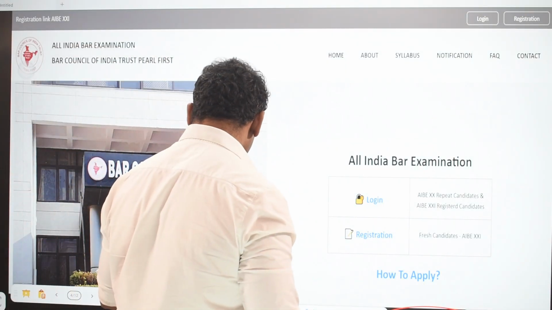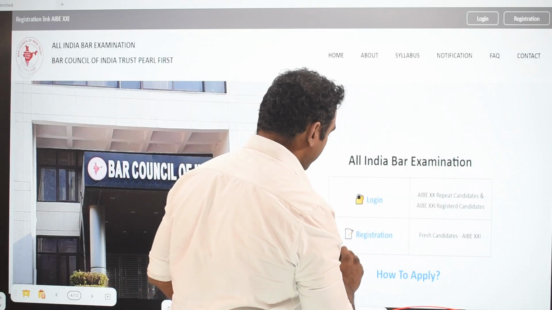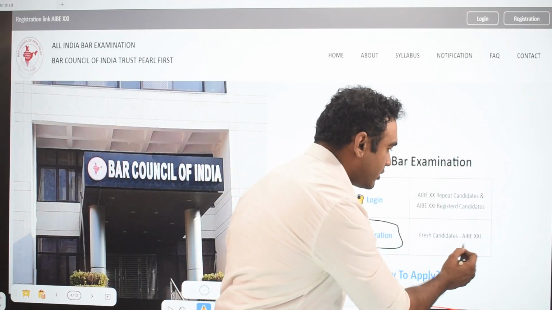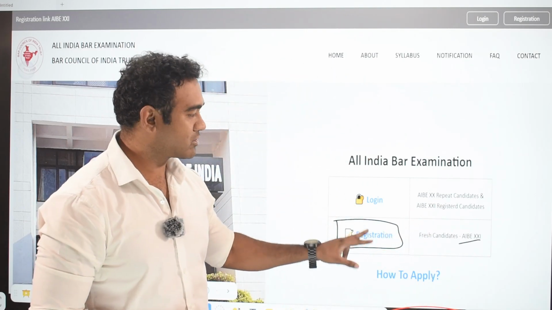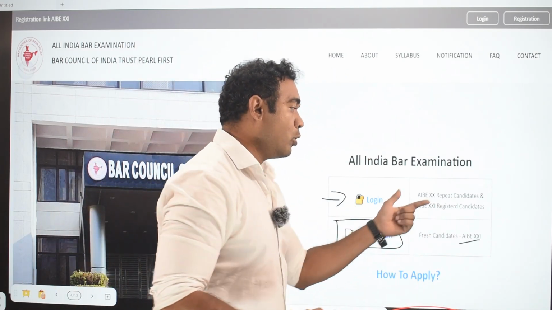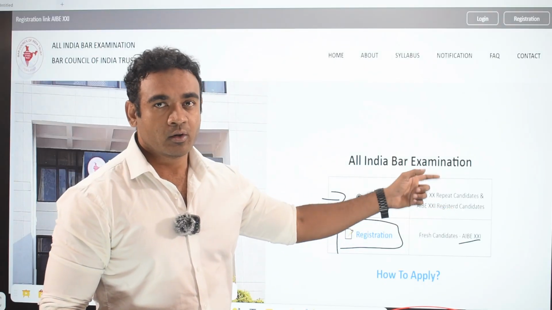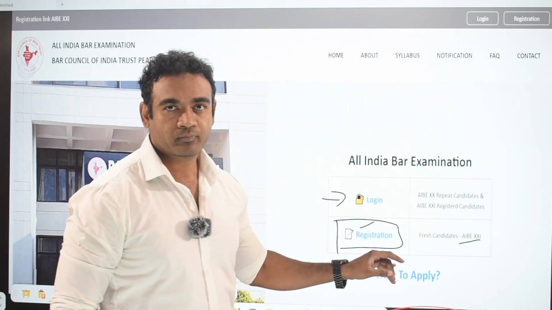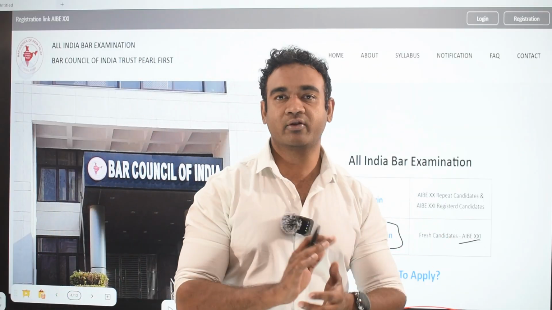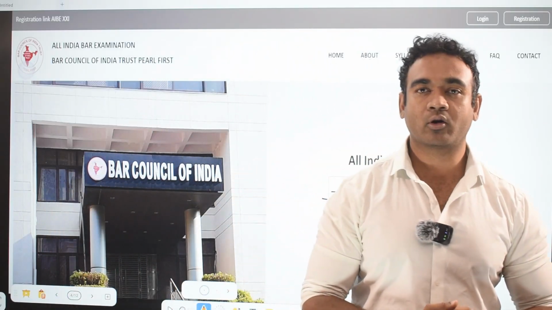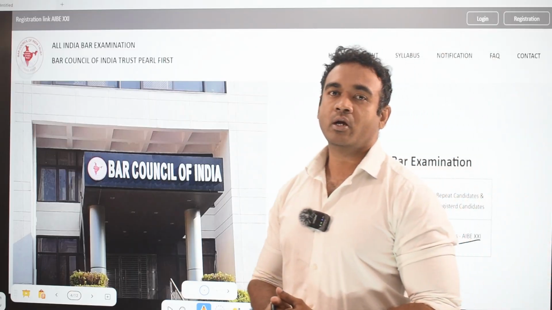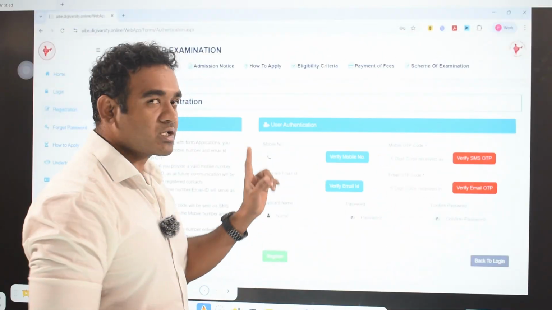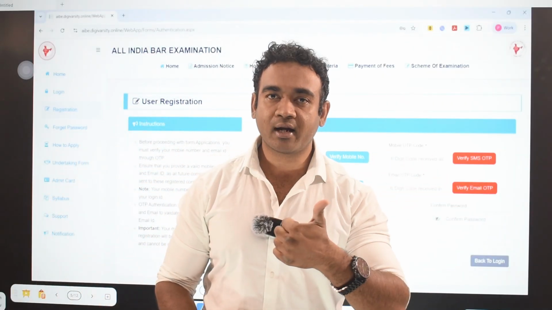So when we look into this, there are two types of candidates who will be applying, and the fresh candidates who are applying for the first time for AIBE 21 need to have registration, and those candidates who are repeating from AIBE 20, they need not have this registration. If this thing is clear, we shall proceed further with what is the procedure for login credentials to be obtained. Login credentials obtain చేయడానికి మనకి ప్రొసీజర్ ఏముంటుంది అంటే initially you are supposed to enter your mobile number and your email ID.